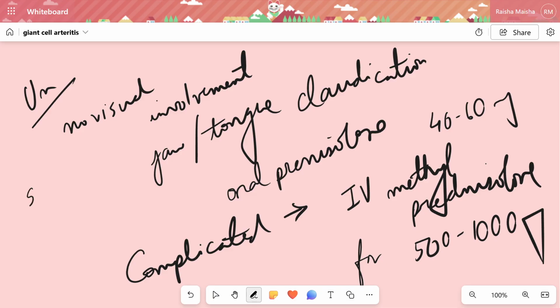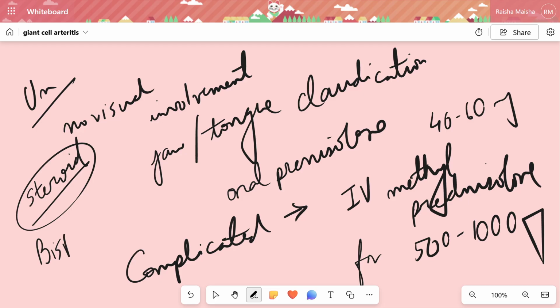So as you are giving steroid for a prolonged period, until the labs like the ESR normalize, you should keep bisphosphonate and vitamin D, and a gastroprotective medication like a proton pump inhibitor should be prescribed. We can add low dose aspirin, and it should be considered because it reduces the rate of visual loss and cerebrovascular accident.